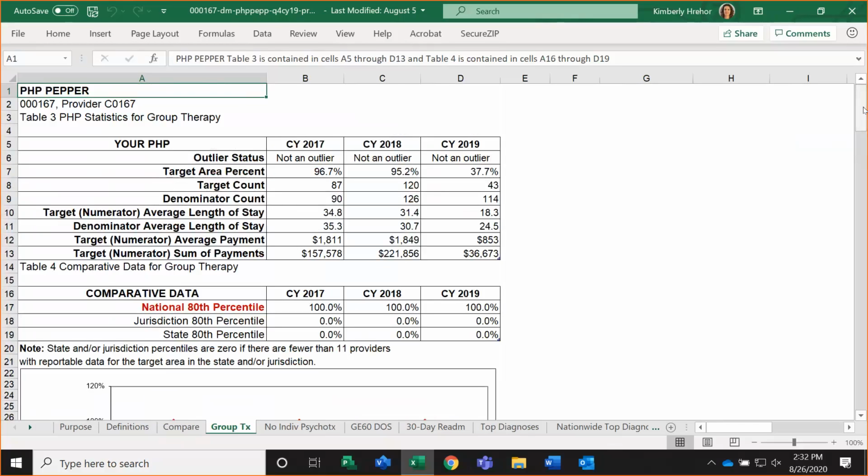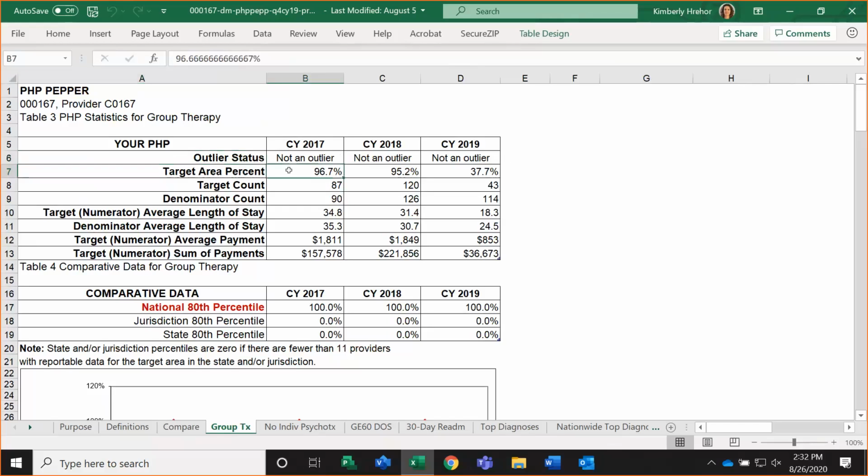So for this target area, group therapy, we do see your PHP statistics for calendar year 2017, calendar year 2018, and calendar year 2019. We have added this row here for outlier status that will identify whether or not you're an outlier for this particular target area and time period. So we can see that this PHP is not an outlier for any of these target areas or time periods.